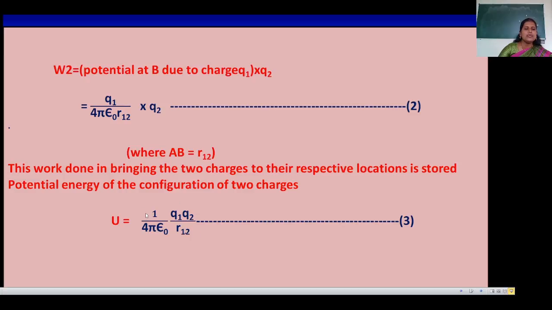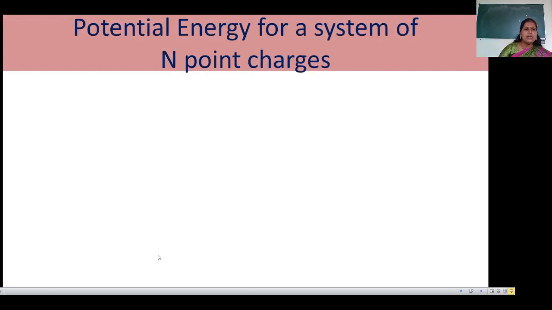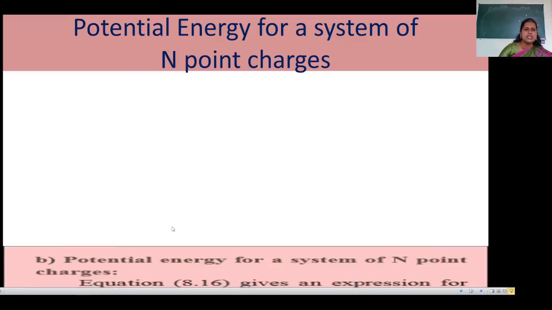That work done is one type of potential energy, for the configuration of the two charges. So U is equal to 1 upon 4 pi epsilon naught Q1 Q2 R12. That is the expression for the electrostatic potential energy of a system of two charges. We will see the next article, potential energy for the system of n point charges.